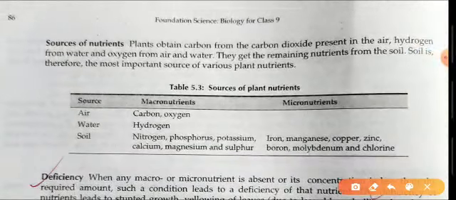Here is one table which is about the sources of nutrients. Some of them are the natural sources: air, water, and soil. A crop plant obtains the carbon and oxygen from the air, hydrogen from the water, and some of the macronutrients from the soil, which are nitrogen, phosphorus, potassium, calcium, manganese, and sulfur. Whereas soil also has some of the micronutrients, which are iron, manganese, copper, zinc, boron, molybdenum, and chlorine.